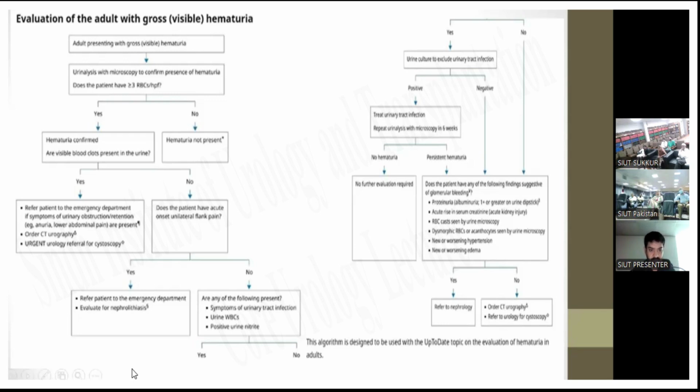If the patient has acute onset flank pain, then refer the patient to the emergency department for evaluation of nephrolithiasis. If on urine culture the urinary tract infection is positive, then treat according to UTI and repeat urine analysis with microscopy in 6 weeks. If hematuria is again present, then evaluate for other medical causes that we have discussed earlier. If there is no hematuria, then no further evaluation will be required.